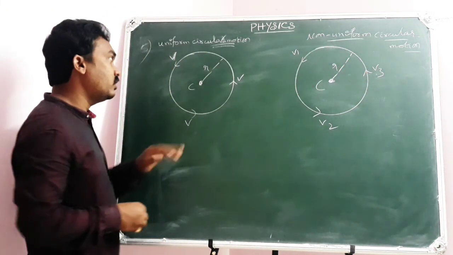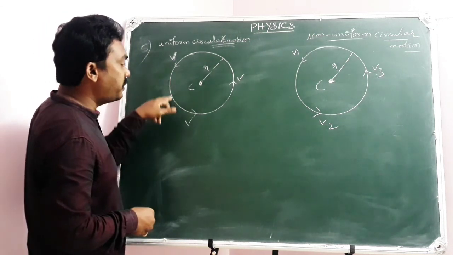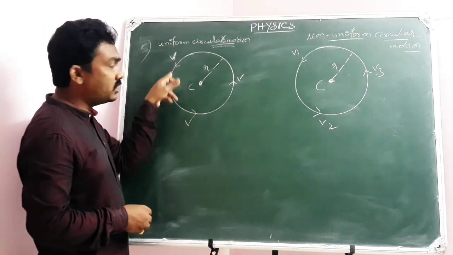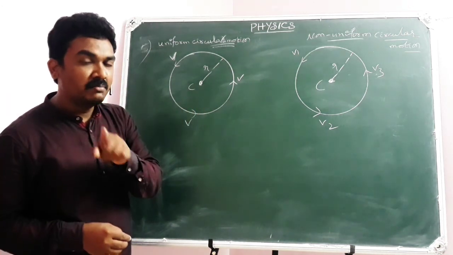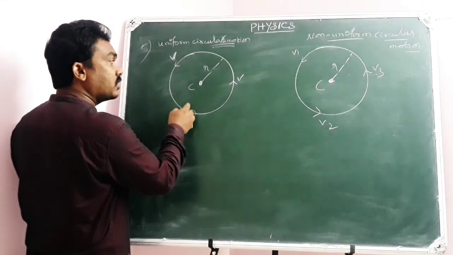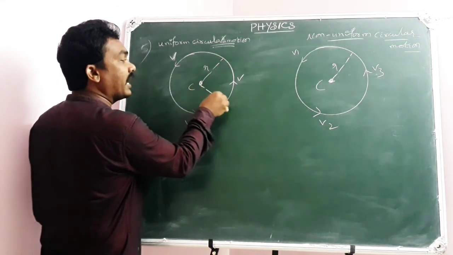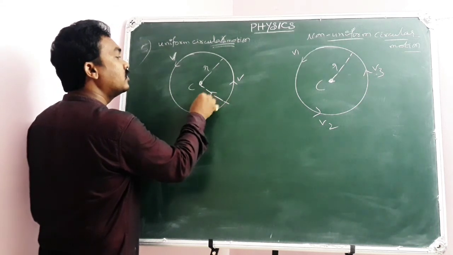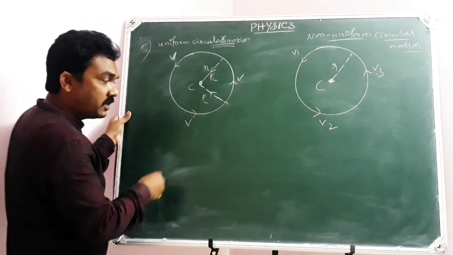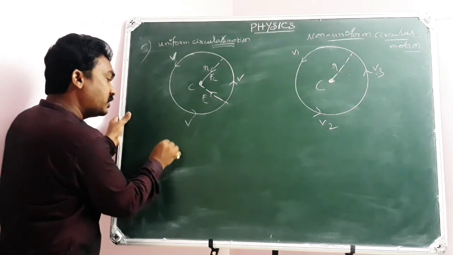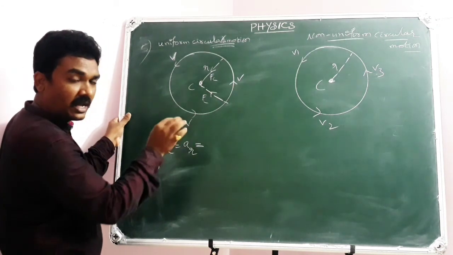I told you, in uniform circular motion there is no change in the speed, but there is a change in velocity because of the continuous change in direction of motion, because of the centripetal force acting on the particle towards the center. And this centripetal force will cause centripetal acceleration, also known as radial acceleration.